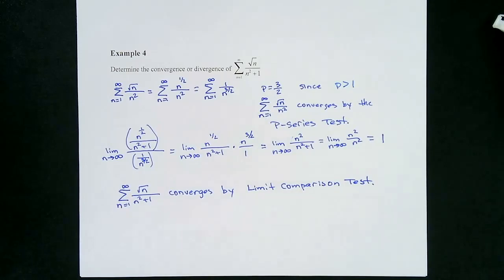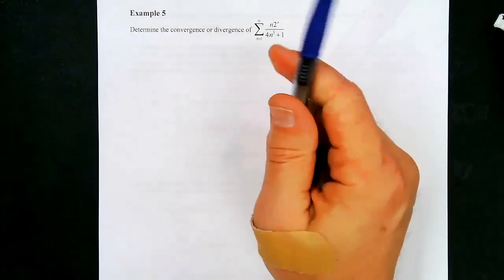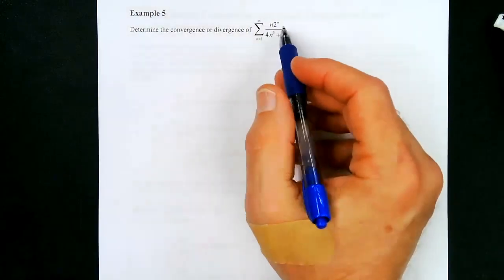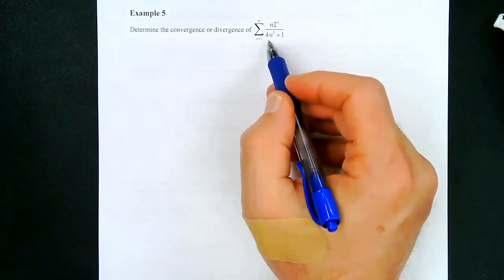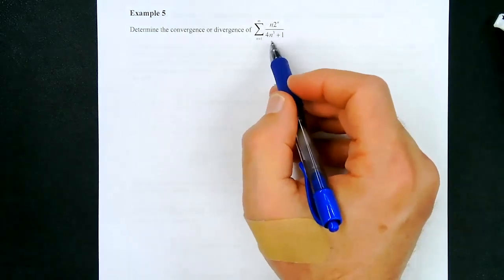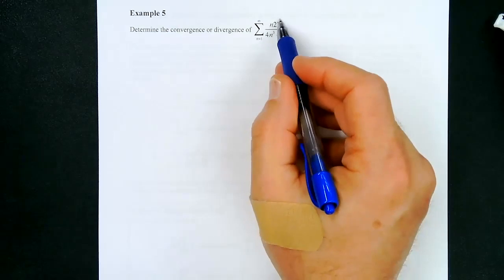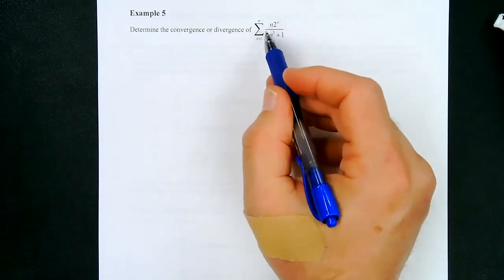All right, so let's take a look at another problem. Let's try to figure out how we could do this. This is another problem where we're not necessarily going to use limit comparison. Let's take a look and see what we could use to figure it out. For this one, we want to determine the convergence or divergence of this. So we have an exponential multiplied by n, 2 to the n times n, and then we have an n cubed in the denominator. That's really what's causing the growth, so it's a combination of these two together.